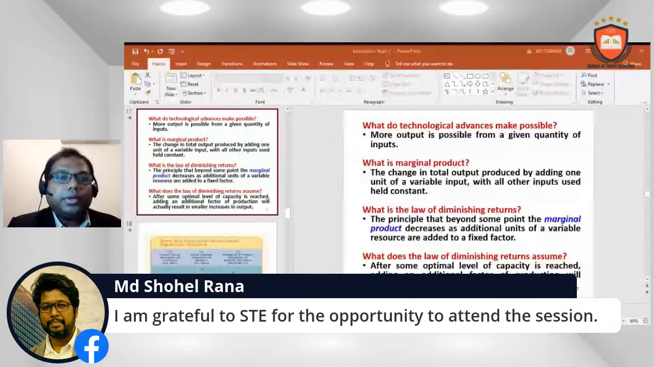So if we want to understand the law of diminishing returns, it assumes that after some optimal level of capacity is reached, adding an additional factor of production will actually result in a smaller increase in output.